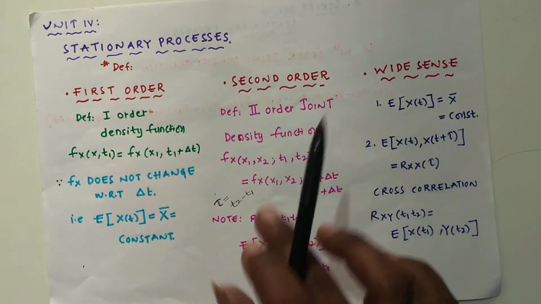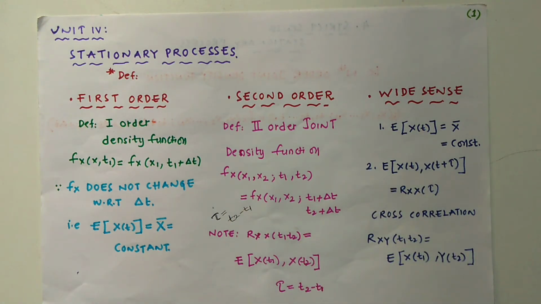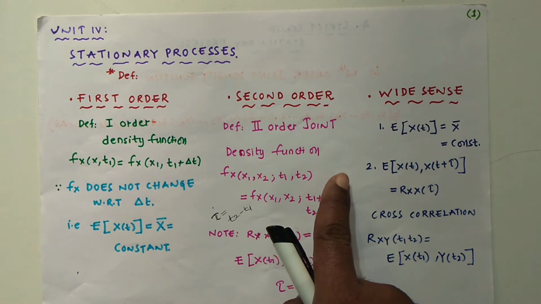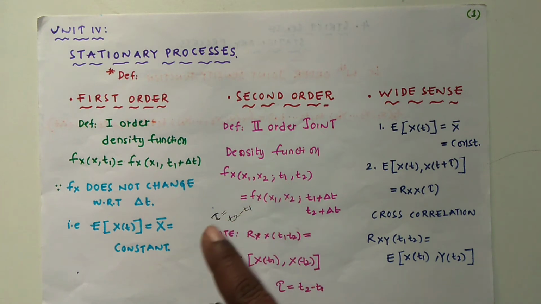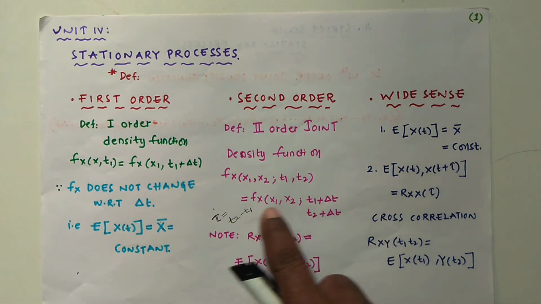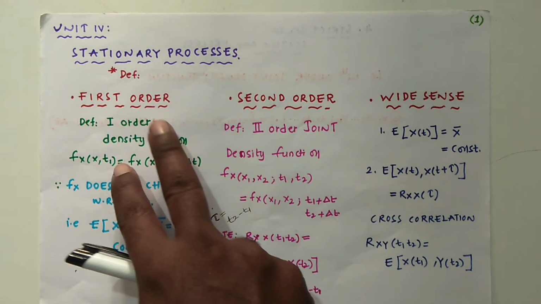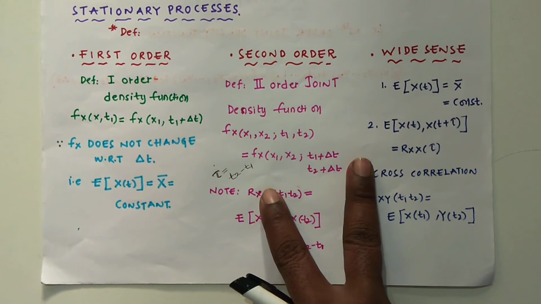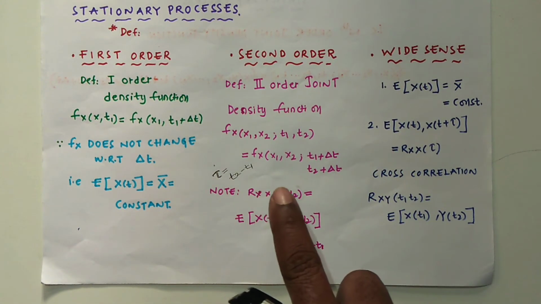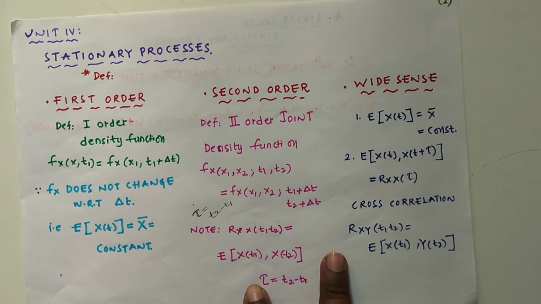Note that a second order stationary process is also a first order stationary process. If it satisfies that f X of x1 comma x2 chosen at t1 t2 remains the same even with the time shift, it is a combination of two first order density functions. So the point to be noted is that a second order stationary process is also a first order stationary process.